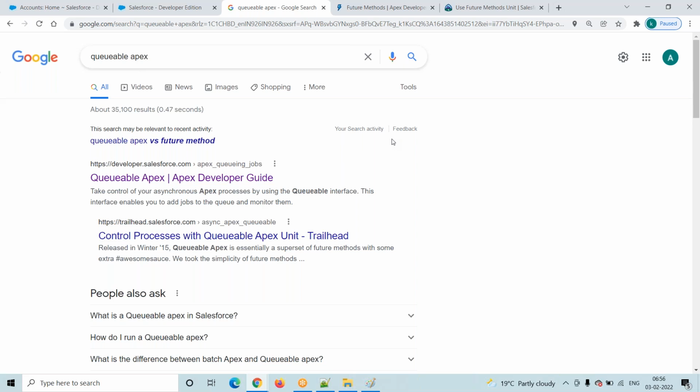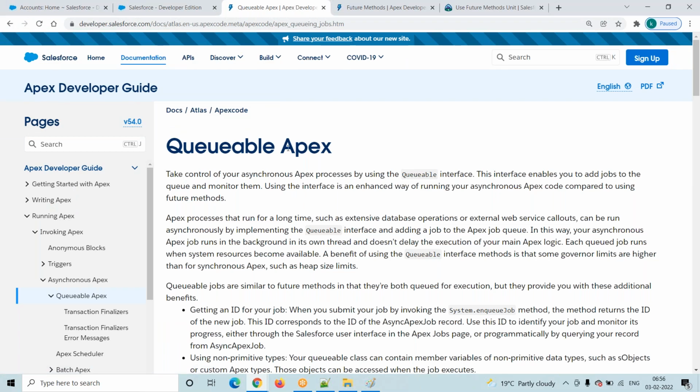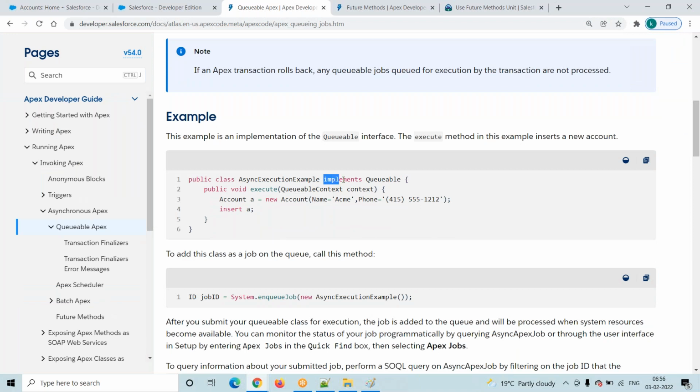That's why, once we completed one future method, if I want to call another future method, that case is not possible. Then only we have to go with the Queuable interface. Here, Queuable is an interface. We have a Batchable interface, right? Like that we have a Queuable interface. See here, the methods are not like start, execute and finish. Here we have only one method, that is nothing but the execute method.